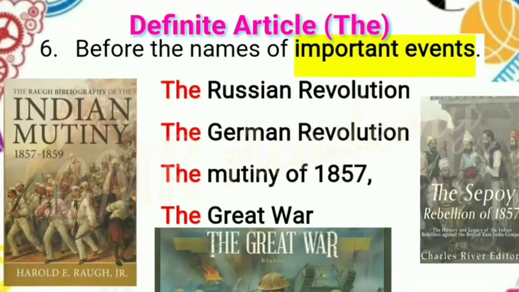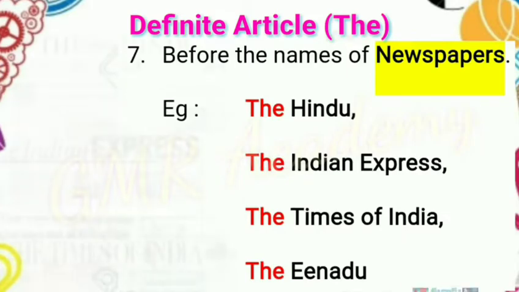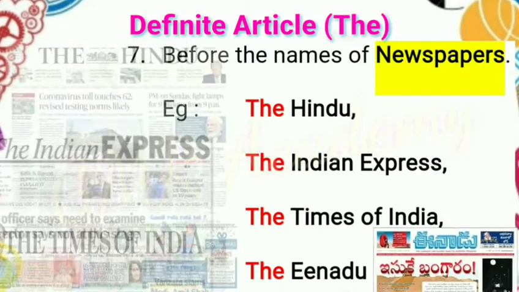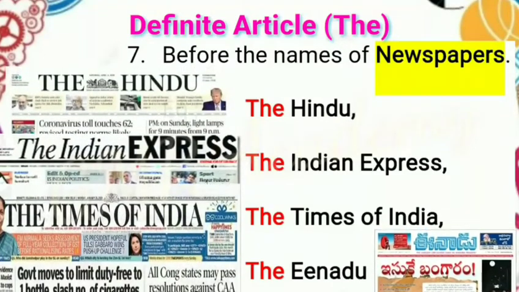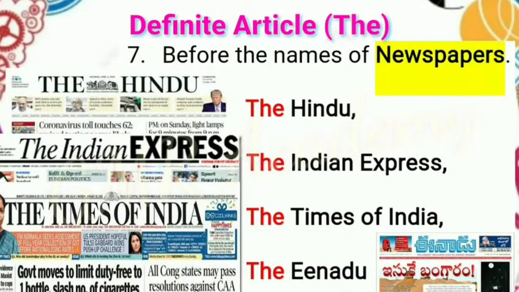Before the names of important events, examples: the Russian Revolution, the German Revolution, the Mutiny of 1857, the Great War. Article the is used before the names of newspapers. Examples: the Hindu, the Indian Express, the Times of India, the Enadu. These are all newspapers in India.